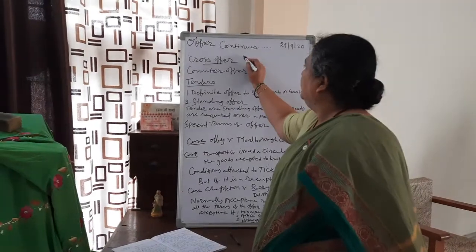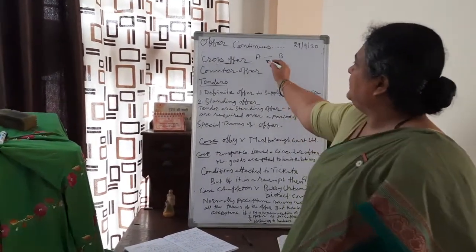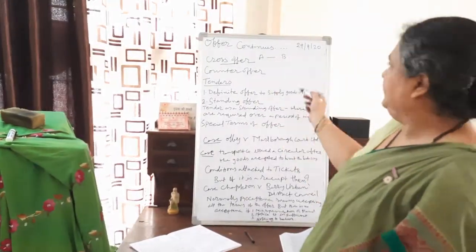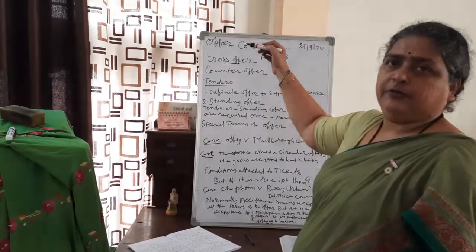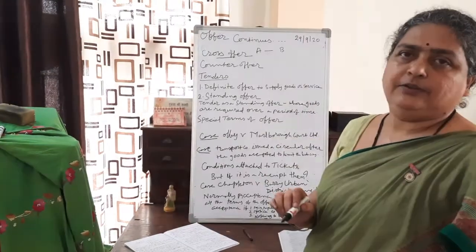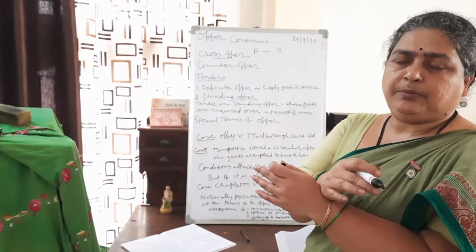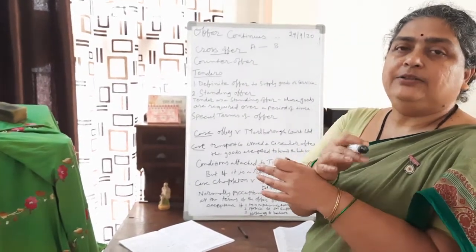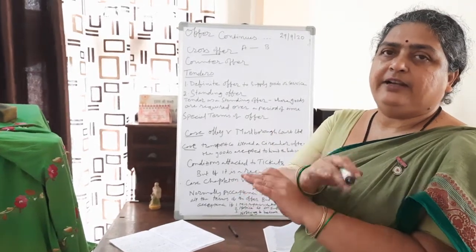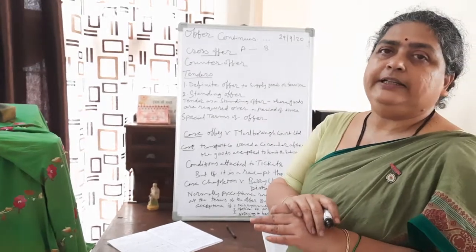For example, A is sending an offer to B that he is ready to sell his table for 5,000 rupees. At the same time, B is also making one offer in ignorance of A's offer. I am ready to buy your table for 5,000 rupees. So both are identical offers crossing at the post office, but there is no acceptance. Only offers are exchanged. Similar kind of offers are exchanged, but there is no acceptance. So it will not lead to contract.